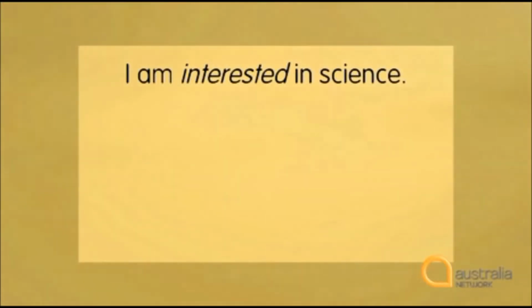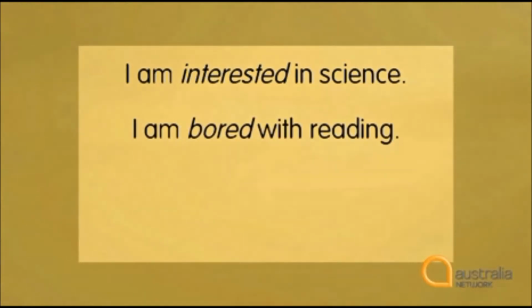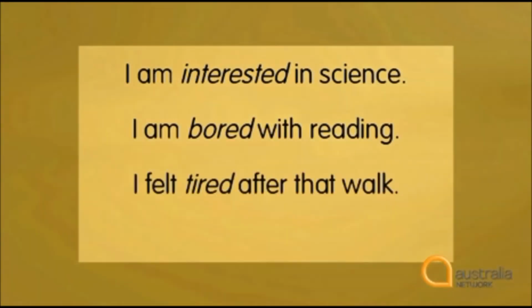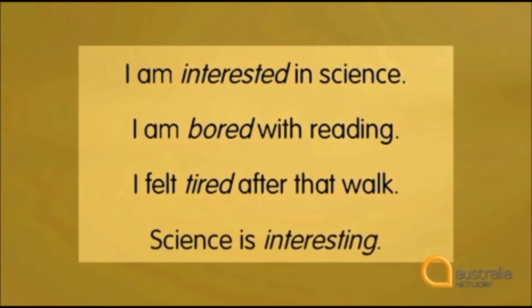I am interested in science. I am bored with reading. I felt tired after that walk. But when we're describing the qualities of a person or thing, we use the present participle. Science is interesting. A good way to remember these is to make sure you always write a table with the past and present participles together. You'll notice that the present participle usually ends in ing, and the past participle ends in ed.